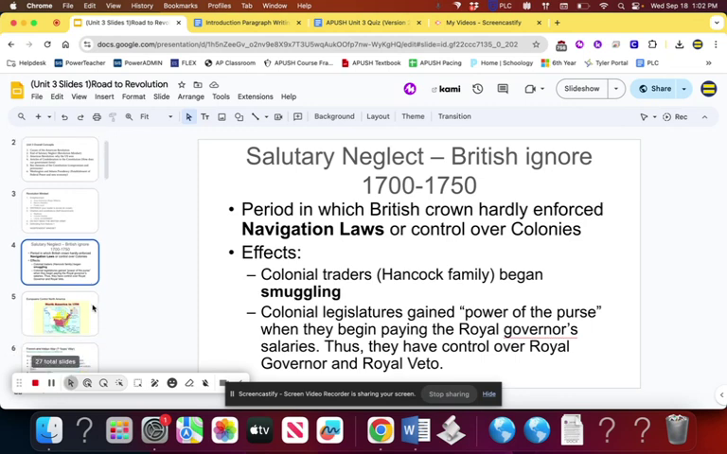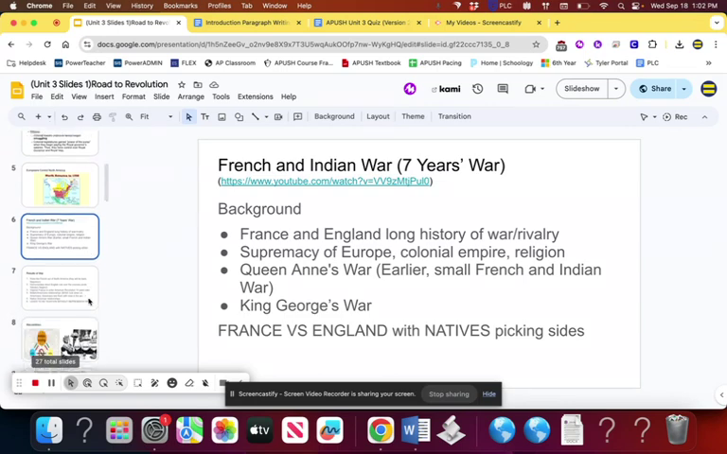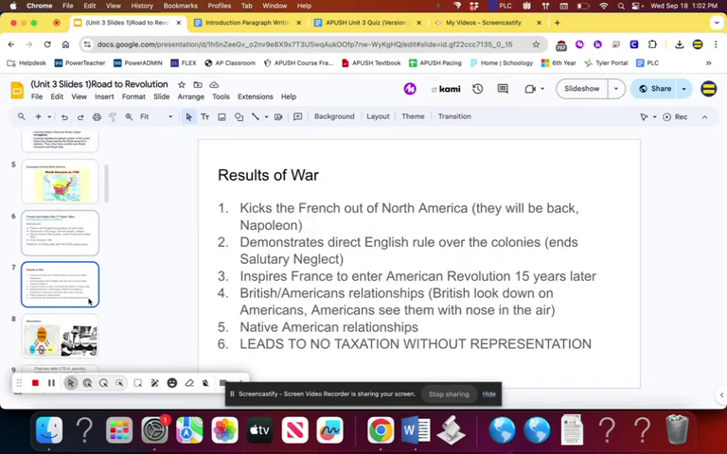So the end of salutary neglect is found after the French and Indian War, also known as the Seven Years' War. Again, this is not France versus natives, right? That's not what they mean. It's France versus England with native allies on each side. Long story short, the British are victorious. If you want to cover that, you'll take more of a European history course. We don't really care so much. We just care about the outcomes.